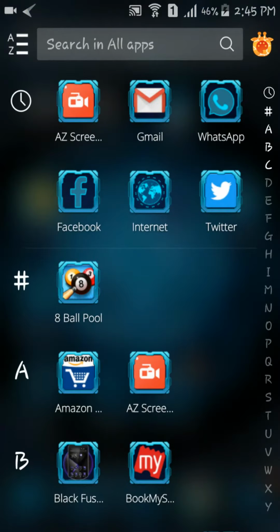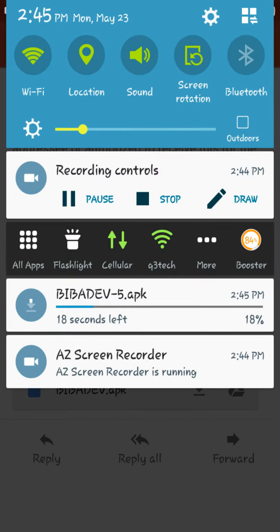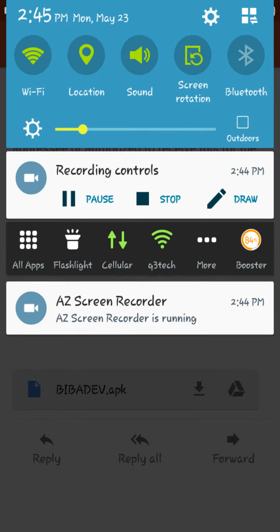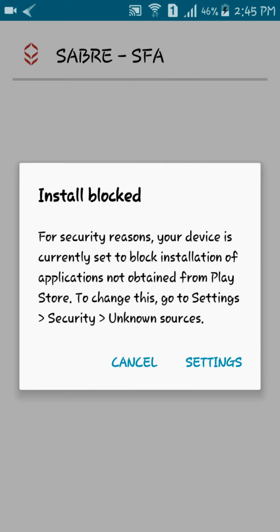For this, select your mail app and download the attached APK file. The download process will start. Once the downloading is completed, click on the APK file. And to start the installation process, click Settings.